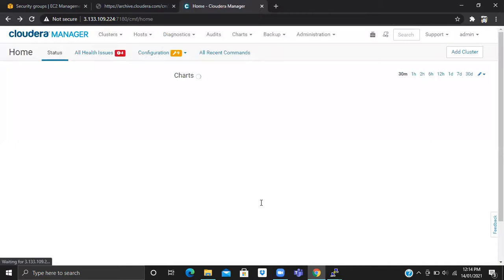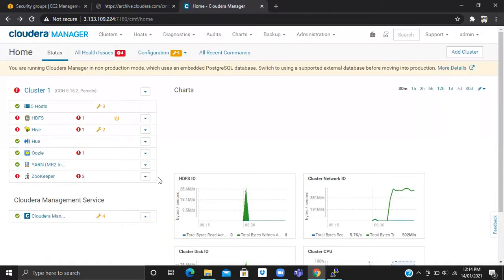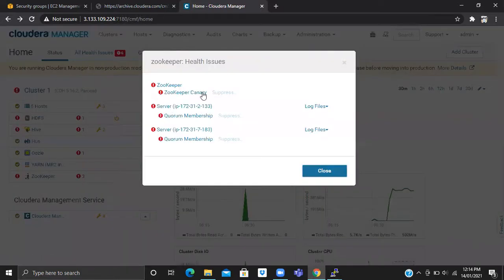Oh my god, everything is red now. Click on that orange button. Could you restart the Zookeeper service? Just restart it.